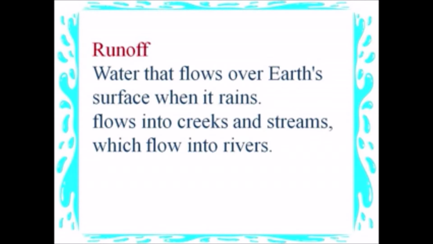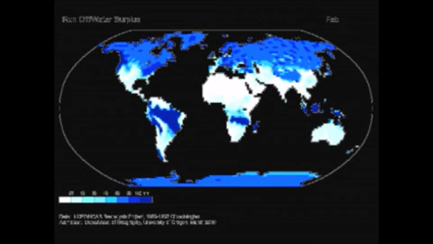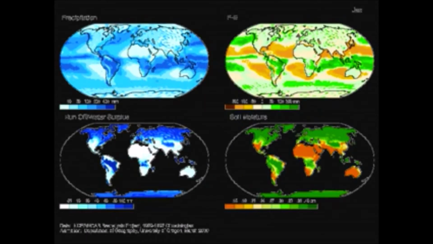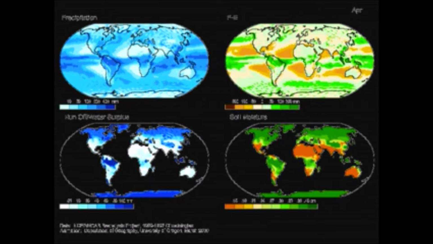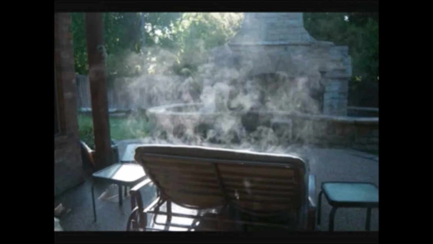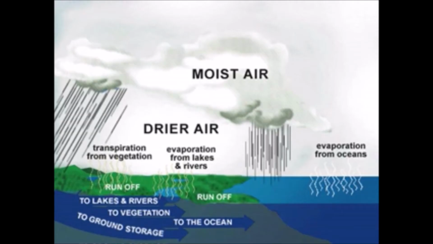Runoff: water that flows over Earth's surface when it rains, flows into creeks and streams, which flow into rivers. Evaporation occurs when the sun heats up water in rivers, lakes, or the ocean and turns it into vapor or steam. The water vapor or steam leaves the river, lake, or ocean and goes into the air.